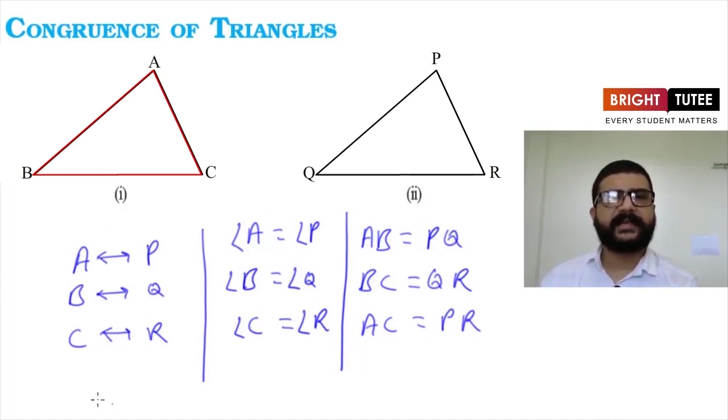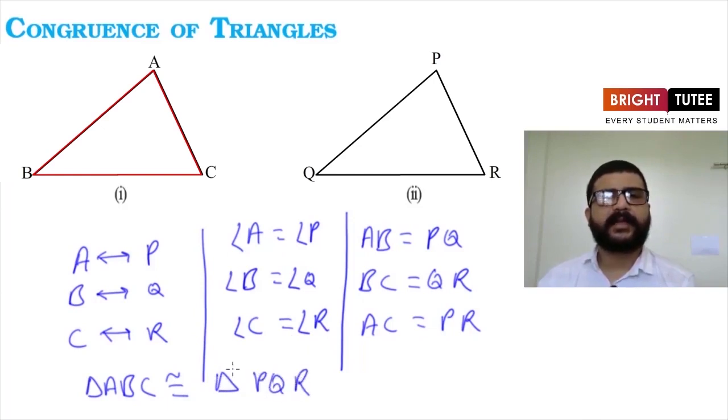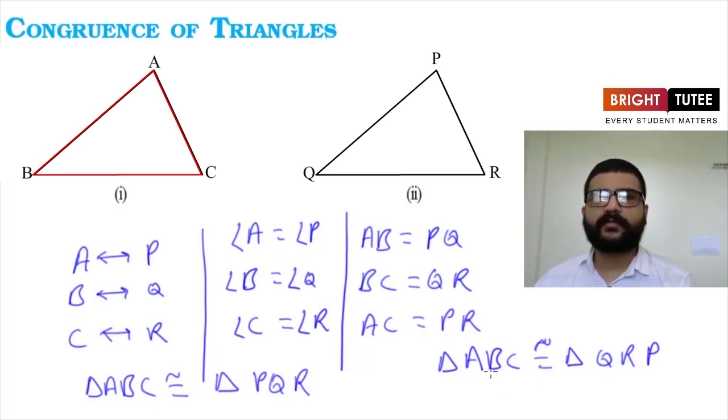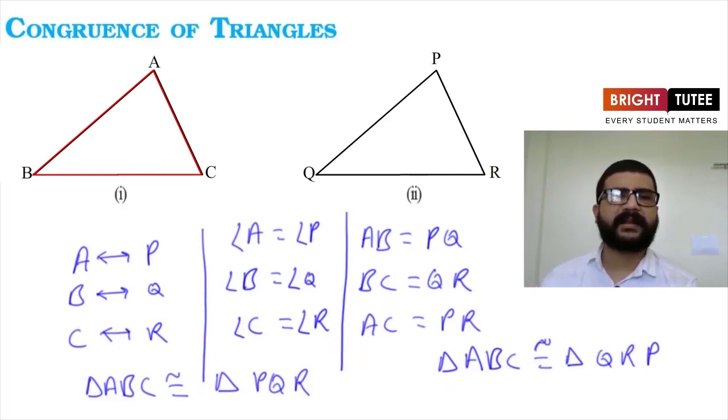Now from here we can say triangle ABC is congruent to triangle PQR. This is the symbol we are always going to use for congruency. Now can we write this like this: triangle ABC is congruent to triangle QRP? Will it be right? The triangle is the same only. QRP and PQR are the same triangle. But can we write the order of vertices like this while writing the congruency relation? No, we can't write like this.